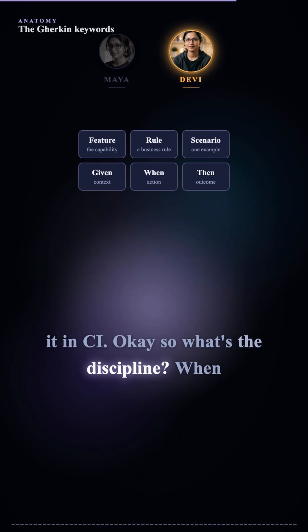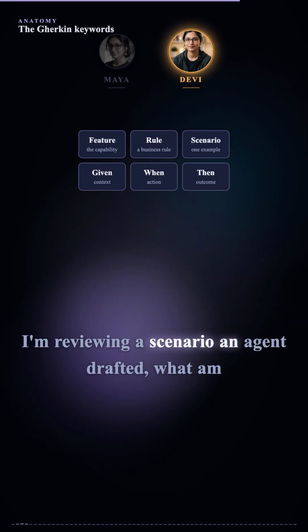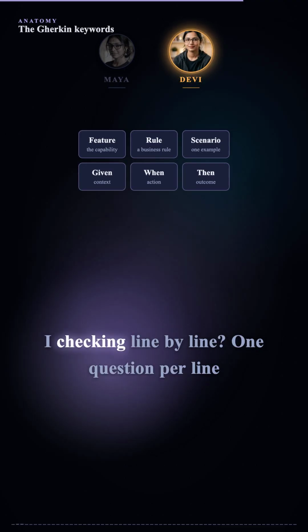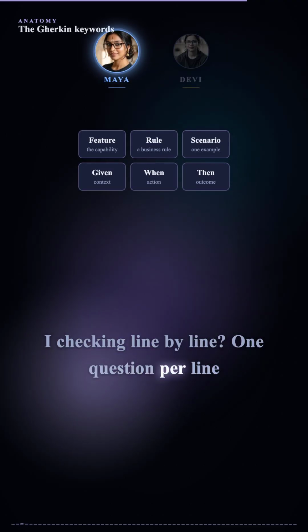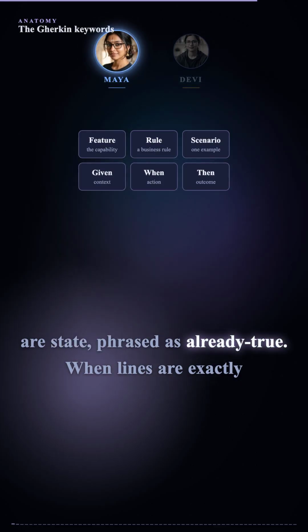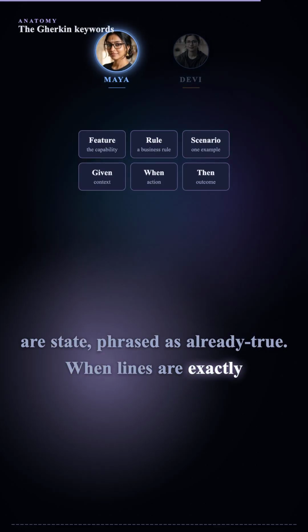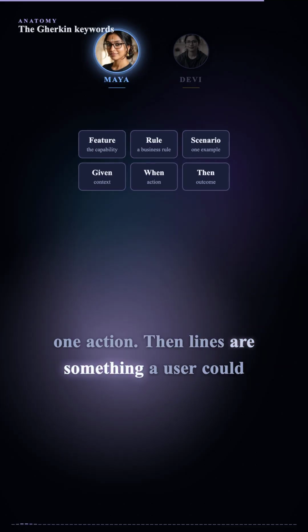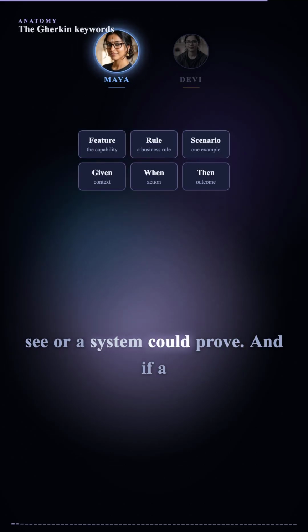Okay, so what's the discipline? When I'm reviewing a scenario an agent drafted, what am I checking line by line? One question per line. Is it state, action, or outcome? Given lines are state, phrased as already true. When lines are exactly one action. Then lines are something a user could see or a system could prove.